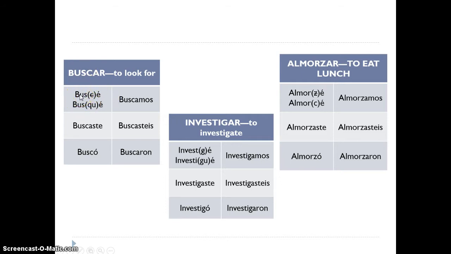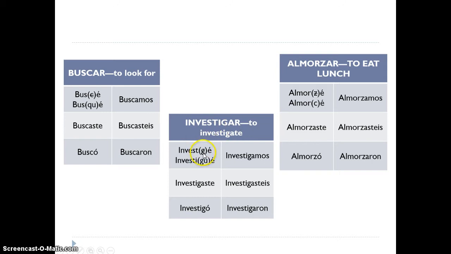So if I were to conjugate buscar in the yo form regularly, it would be busqué, B-U-S-C-É with an accent. But because it's a car verb, we change the C to a QU. The reason we do that is to keep the sound of the original infinitive. Because if I said buscé, that C has an S sound instead of a K sound, like buscar. So that's why we change the C to a QU and make it busqué. We don't need to do that in the other forms because the way the vowel works with the C keeps it a K sound. Busqué, buscaste, buscó, buscamos, buscaron.